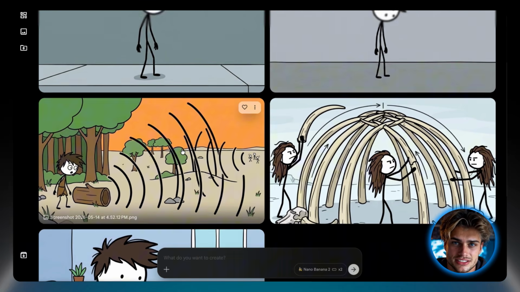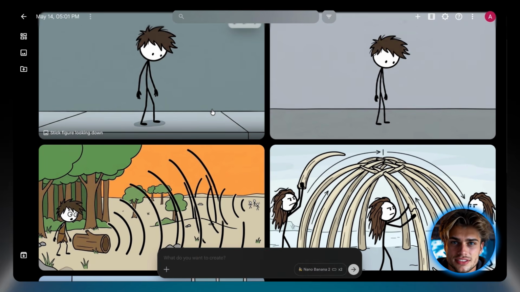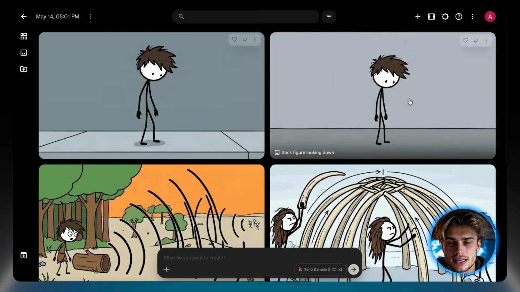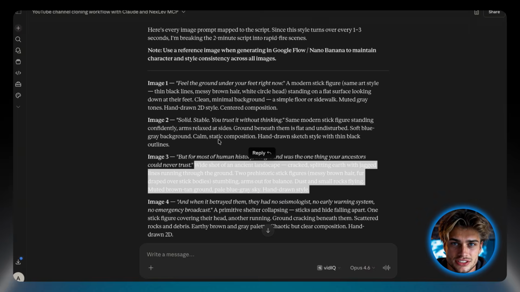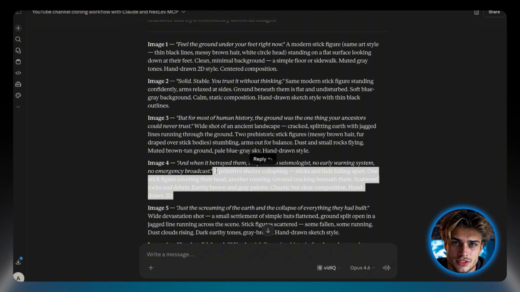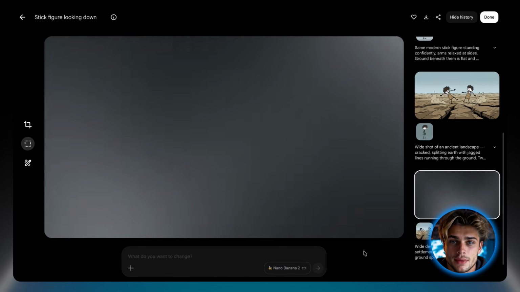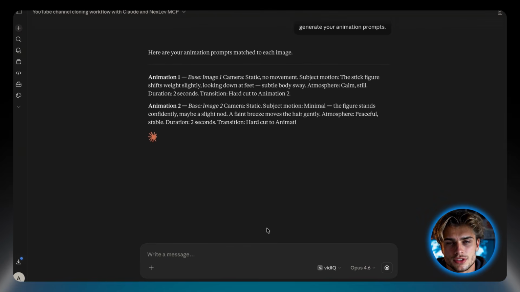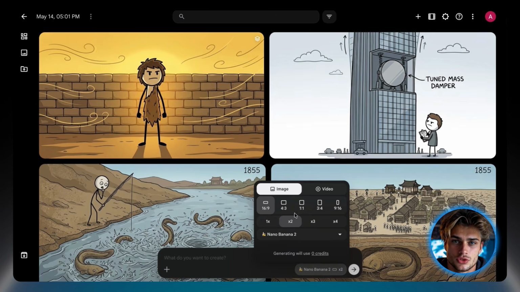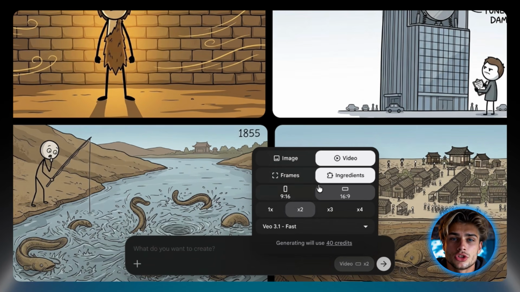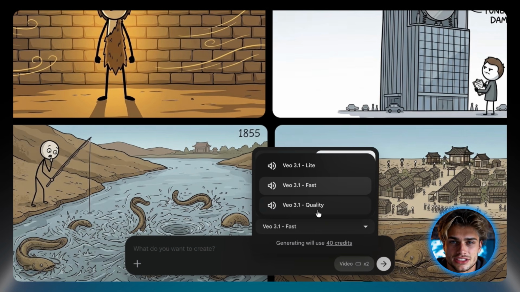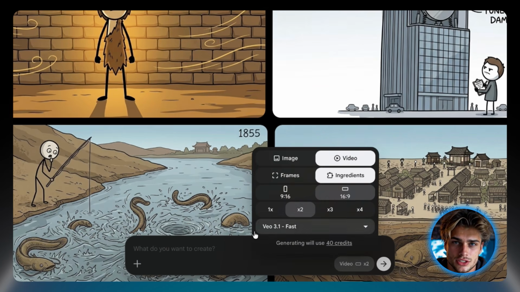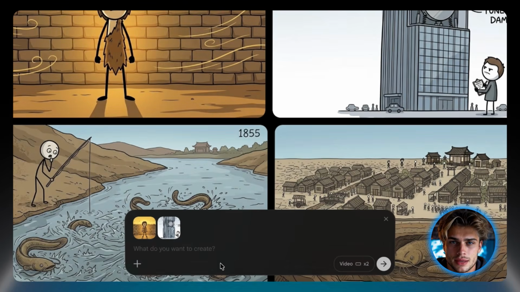The image comes out consistent. Similar characters, same world, same visual feel. Continue generating all of your images and using the previous scene as reference for the following scene. If you need animation, the prompt generates video prompts too. Once the VO3 prompts are generated inside of Claude, you can switch to VO3 in Flow and use Generate the Scene videos. But for this niche in producing a video in, it uses strictly images, so we'll keep it like that.